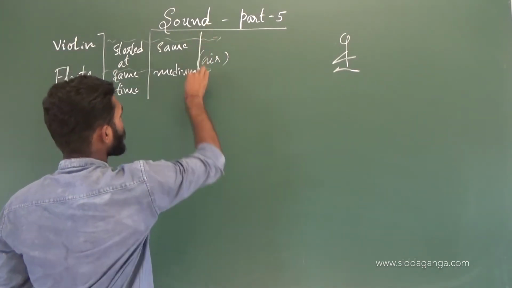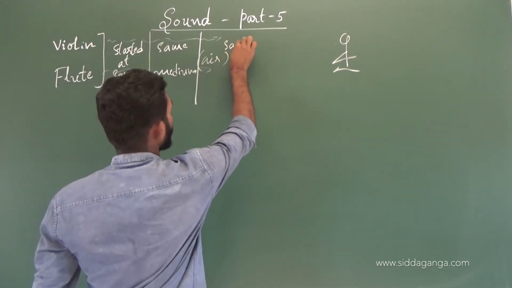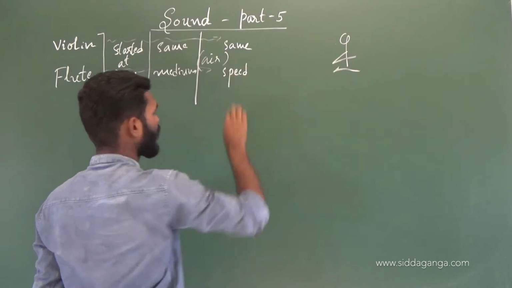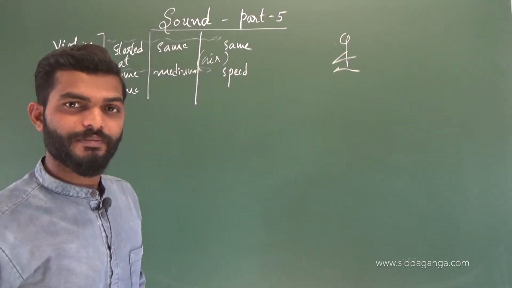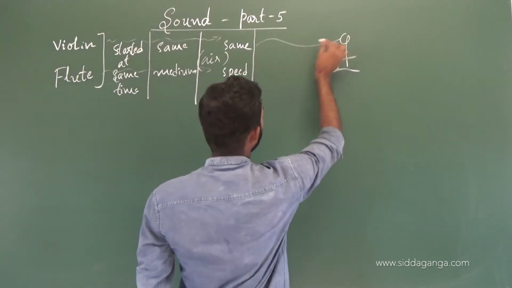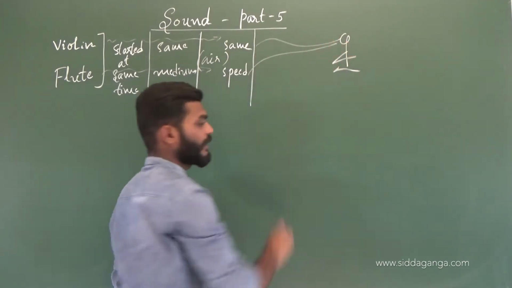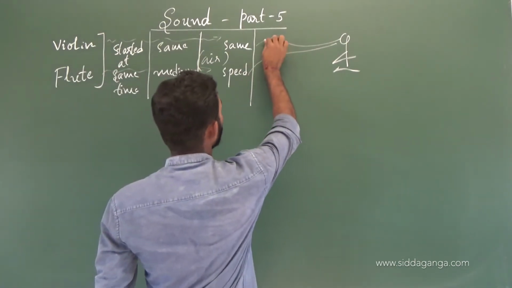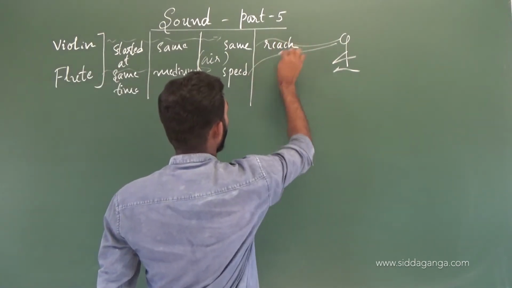Let them move with the same speed. Both sounds are moving with the same speed. Let them reach your ear at the same time. So both sounds reach you at the same time.